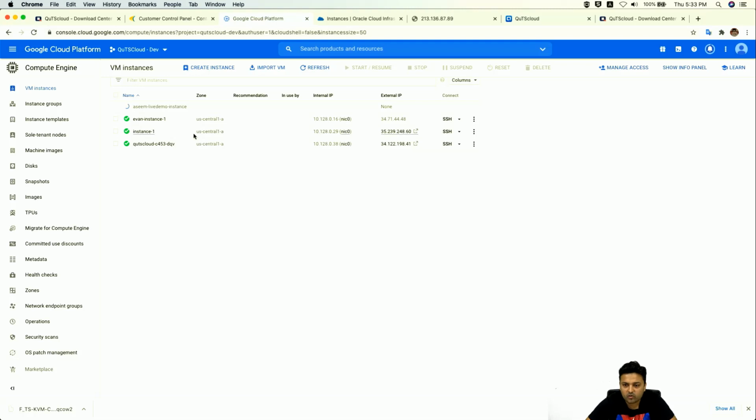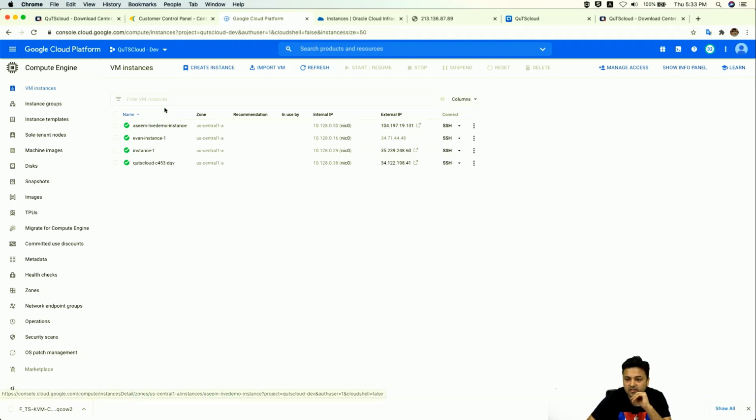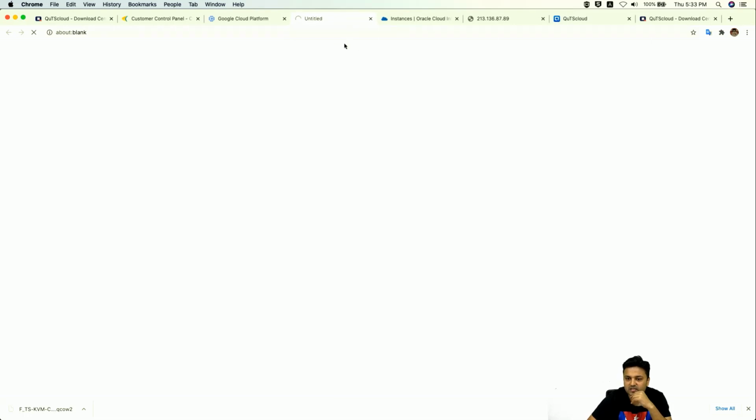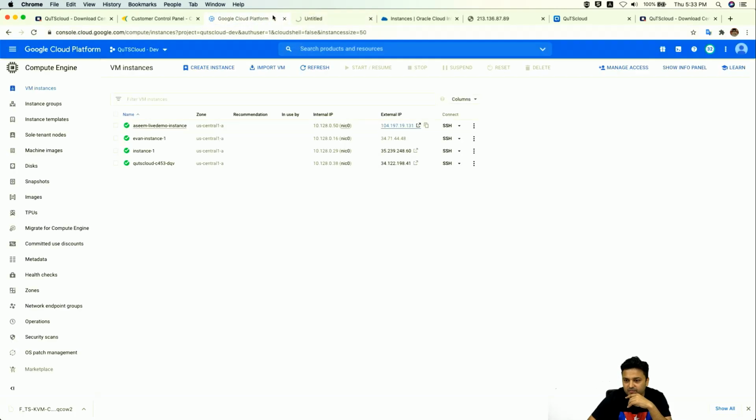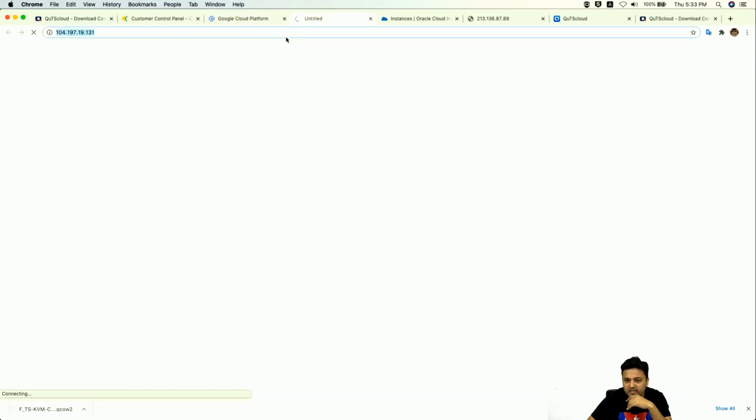All right, now you can see your QuTScloud instance is getting started. It will take maybe just a few minutes before your QuTScloud instance is ready to be used. You can see it's already created, and this is the external IP. If you copy it or open it here, this is the QuTScloud virtual machine, and I think it takes just a few more minutes to get it up and running.